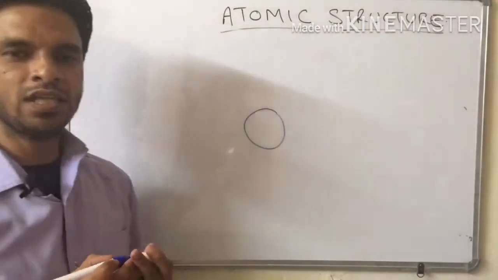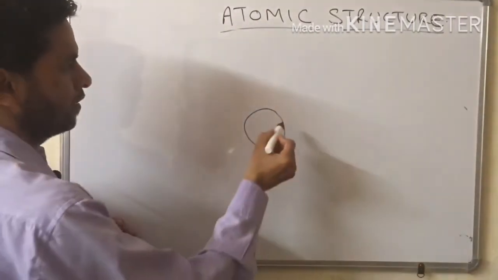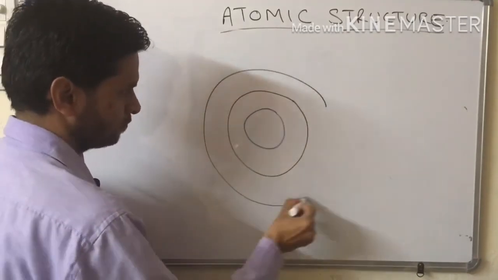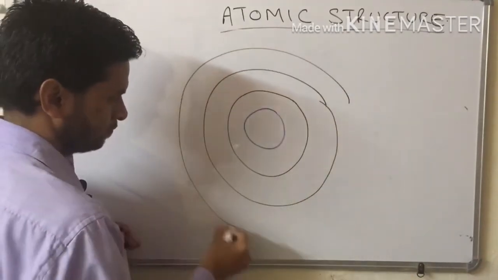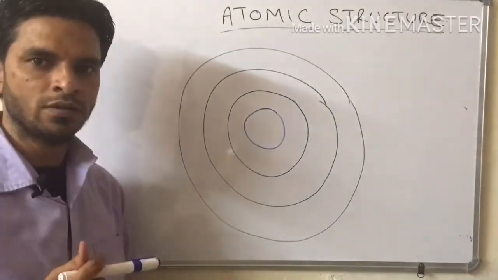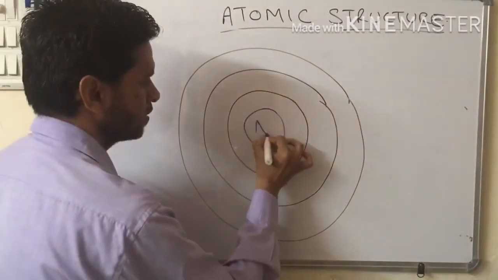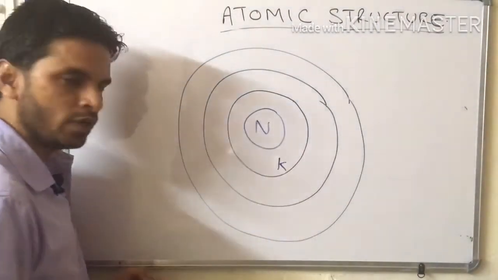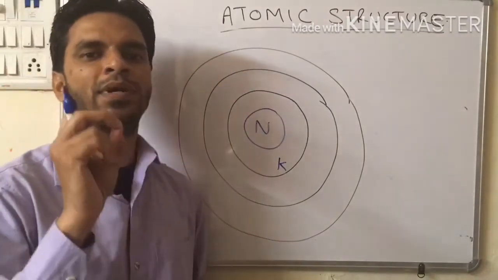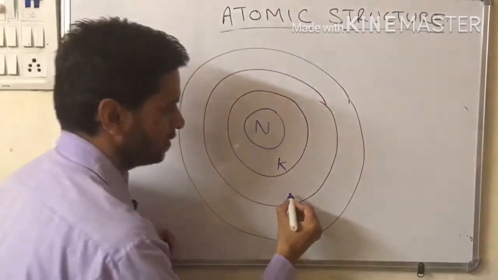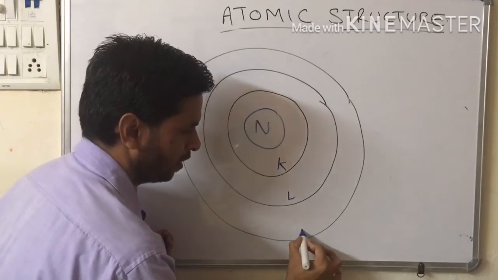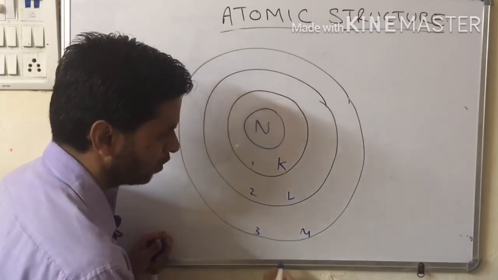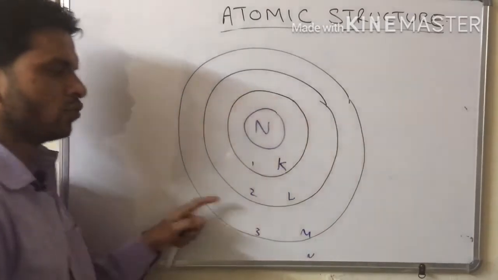Now suppose this is a nucleus and these are the shells. The first shell, which is nearby the nucleus, is represented by capital letter K. Then the second would be L, the third would be M, and the fourth N, and so on.